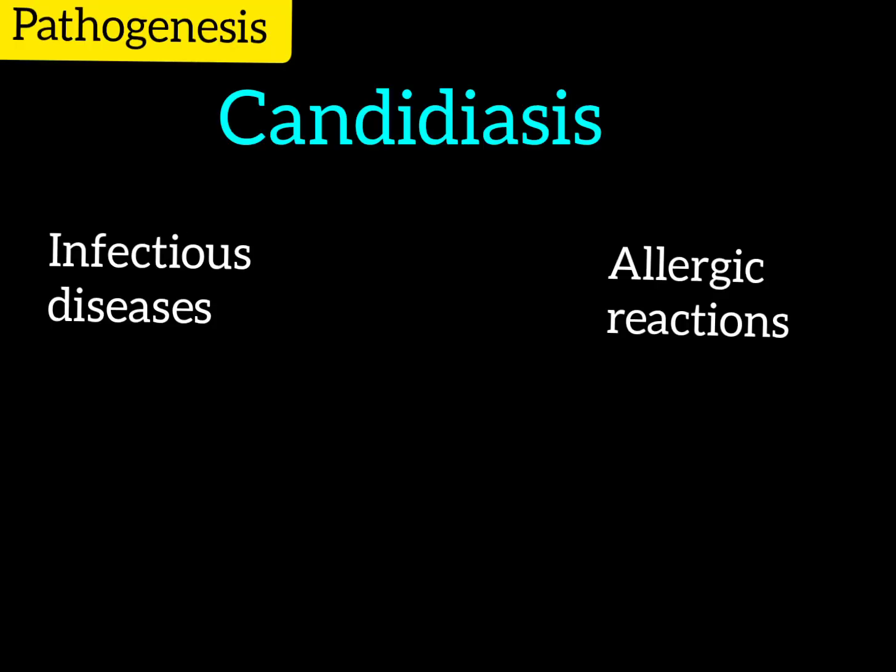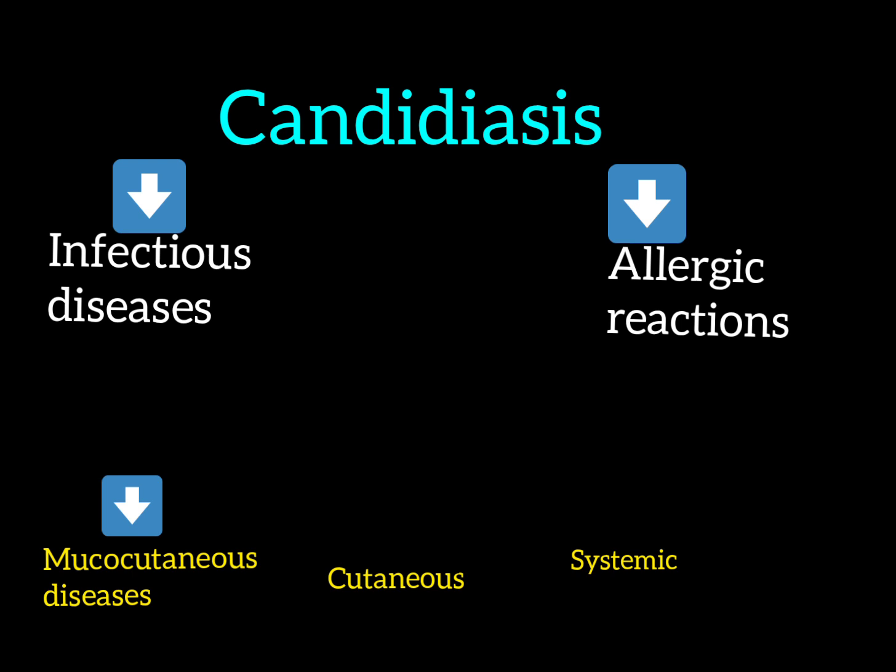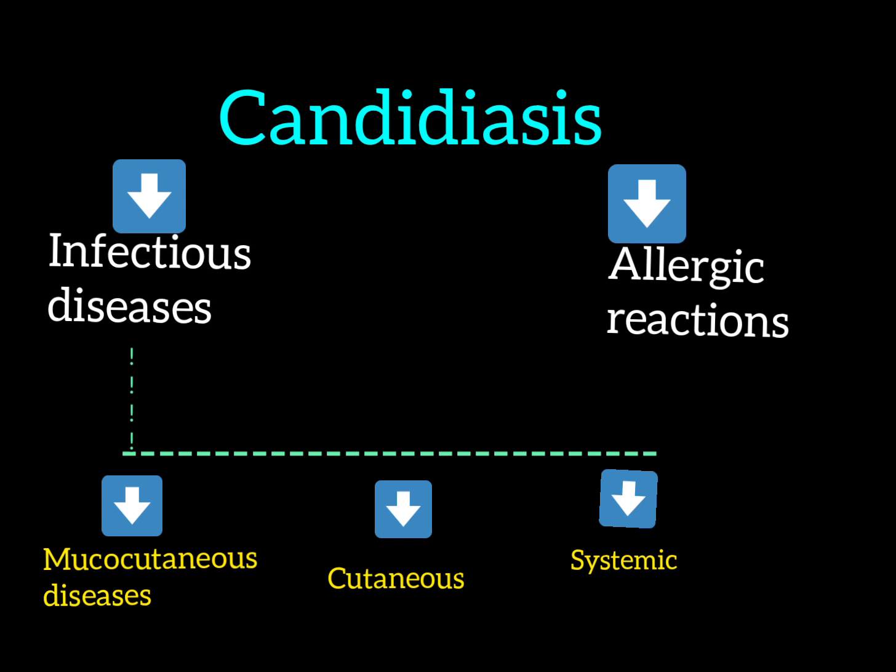Let's move to the pathogenesis of candidiasis. As you can see here, we have categorized candidiasis into two types. First one is the infectious diseases and second one is the allergic diseases. The infectious diseases are again divided into mucocutaneous manifestations, second is cutaneous diseases, and the third one is the systemic diseases. And if we ignore the allergic diseases for now, we first look at the mucocutaneous manifestations.